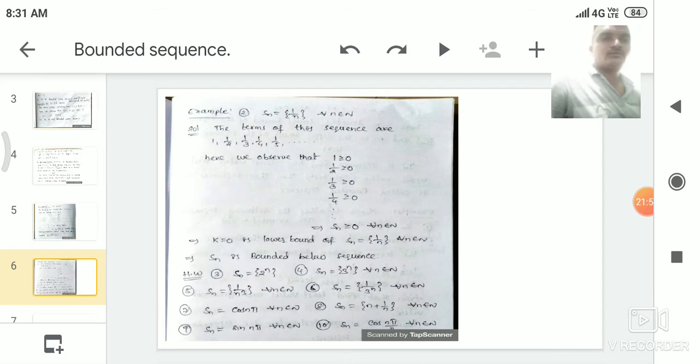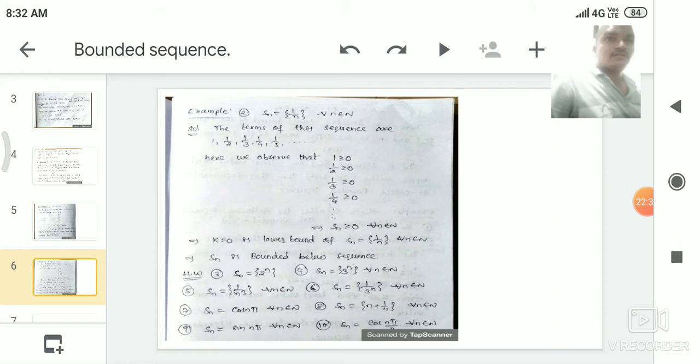If you substitute n equal to 2, we get the second term of the sequence, that is 1 by 2. If you substitute n equal to 3, we get the third term, that is 1 by 3. If you substitute n equal to 4, we get the fourth term, that is 1 by 4. Similarly, we write the other terms of the sequence. Here we observe that the terms are 1, 1 by 2, 1 by 3, 1 by 4, 1 by 5, 1 by 6, 1 by 7, and so on, 1 by 100, 1 by 1000, 1 by 10,000, 1 by 1 lakh, 1 by 1 crore.